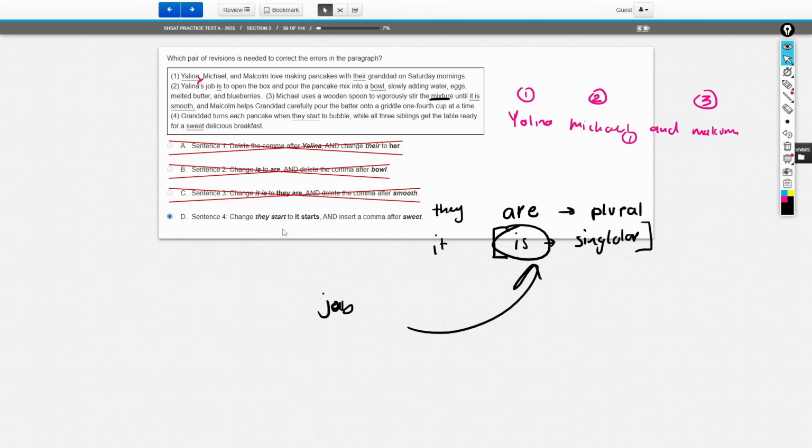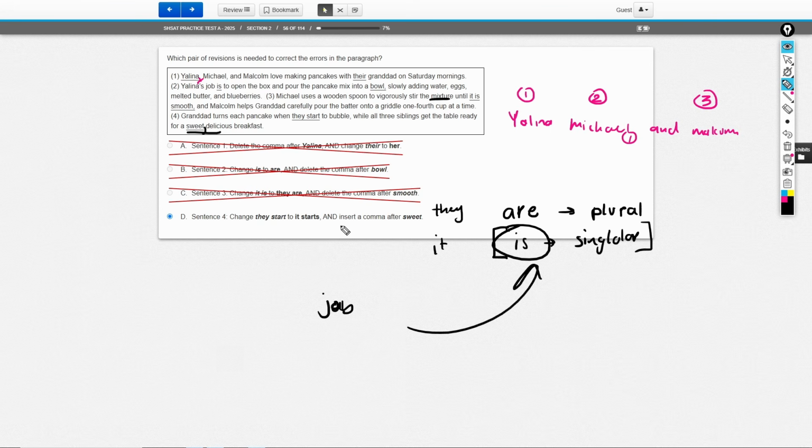Okay? Number 4 says, Granddad turns each pancake when they begin to bubble. Or sorry, when they start to bubble. While all 3 siblings get the table ready for a sweet, delicious breakfast. So 2 things here. The first thing, sweet and delicious are what we call adjectives. They describe a word. Whenever you have 2 adjectives, you must separate them with a comma.